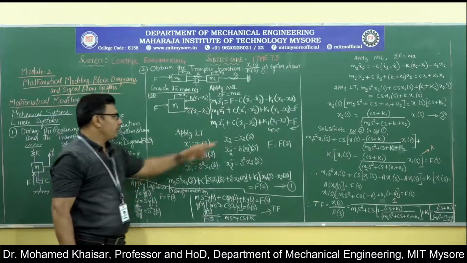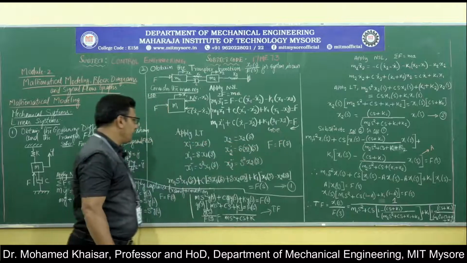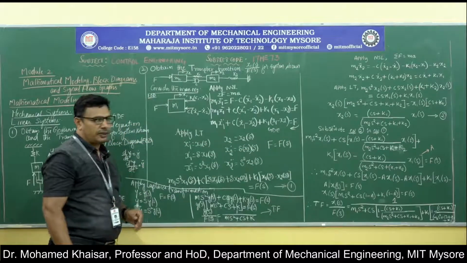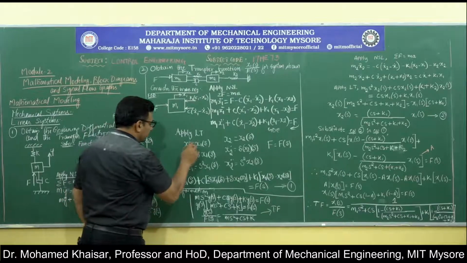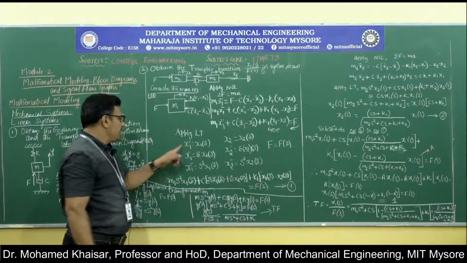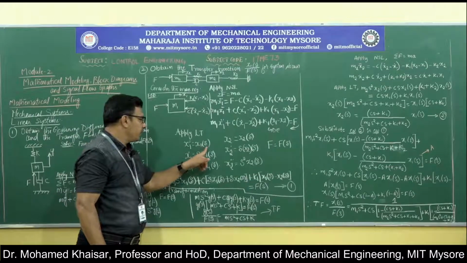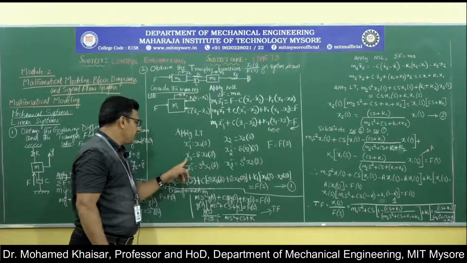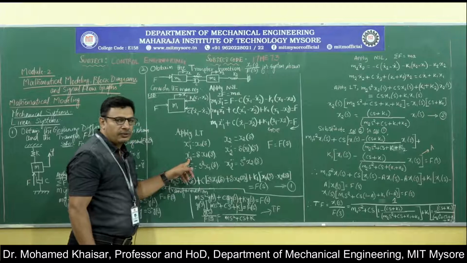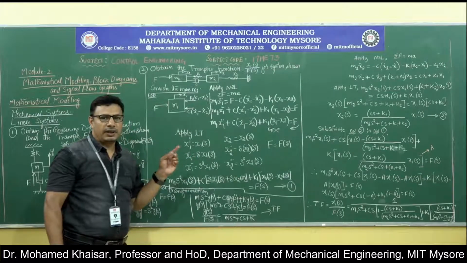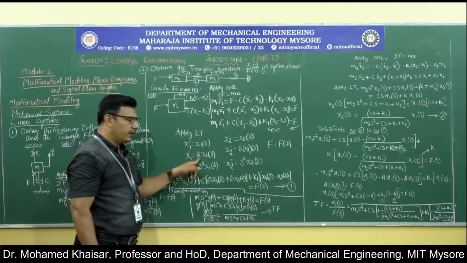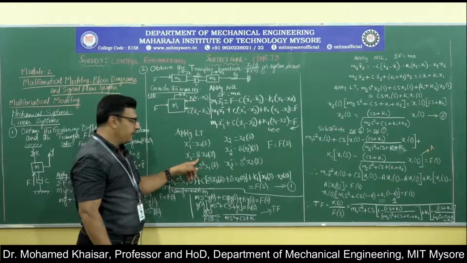Then once we have arrived at the governing differential equation, we will apply the Laplace transformation. What does Laplace transformation say? x1 can be written as x1 of s. Then x1 dot, that is dx1 by dt, has only one d by dt, so one d by dt can be replaced by the term s.